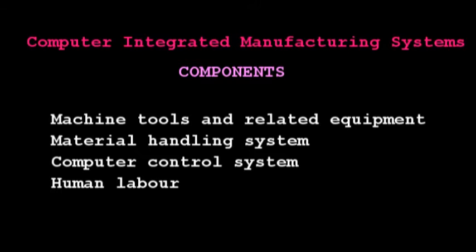So these four are the main principal components of CIMS. So one by one we will discuss these principal components.